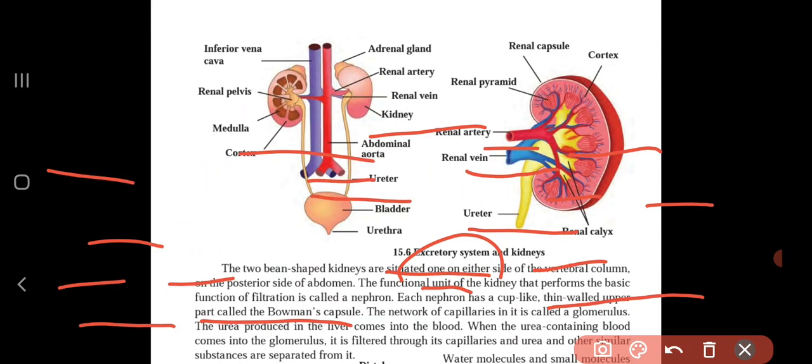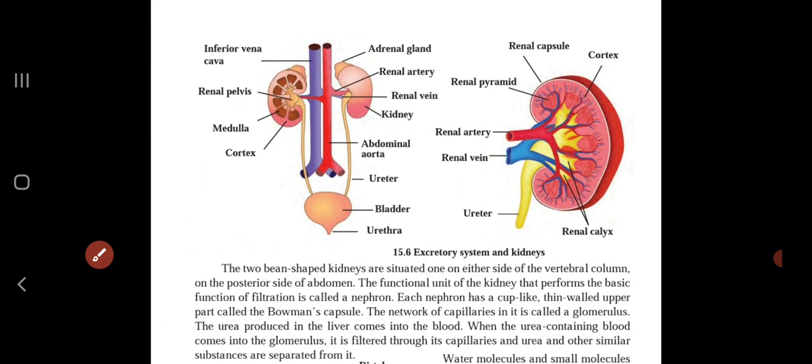So here, as you can see, this is our excretory system. The two bean-shaped kidneys are situated, one on either side of the vertebral column on the posterior side of the abdomen, and the functional unit of the kidney that performs the basic function of filtration is called a nephron.